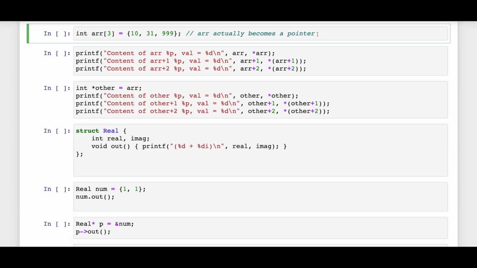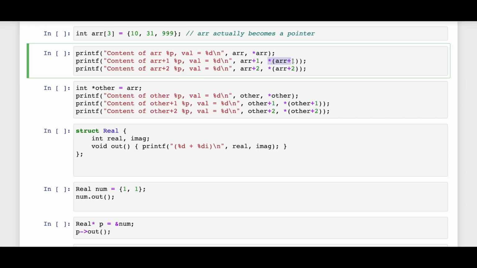And we can actually see that, because right now what I'm doing is printing the content of this pointer and then the value it holds. So arr is a pointer, and that's why we are able to dereference the value out of it. Similarly, arr plus 1: since it's a pointer to an integer, arr plus 1 means that whatever address arr has, move 4 bytes forward. Why 4 bytes? Because this is a pointer to an integer. So it will move 4 bytes forward and then print that address.